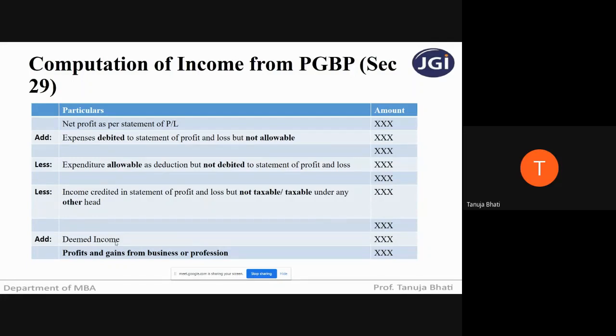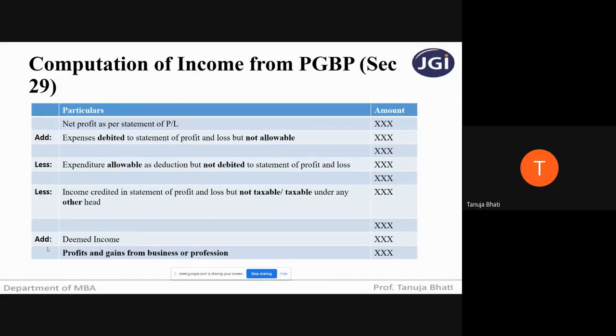Now, subsequently, after suppose 10 years or 5 years down the lane, that customer has given back the money to us. So first, bad debts, we have treated it as an expense and taken the benefit. But after some years, if we have recovered the bad debts amount, then it is a deemed income. Deemed income means earlier it was an expense to us, but at a later stage, we have recovered that expense amount. So it is a deemed income. So all such deemed income which we are receiving subsequently has to be added back, because remember students, income has to be added, expense has to be deducted, correct?